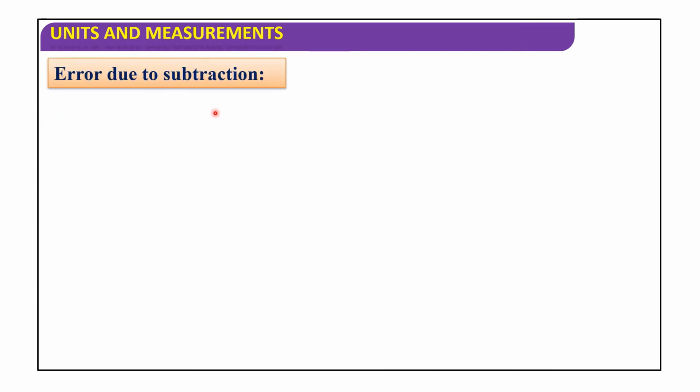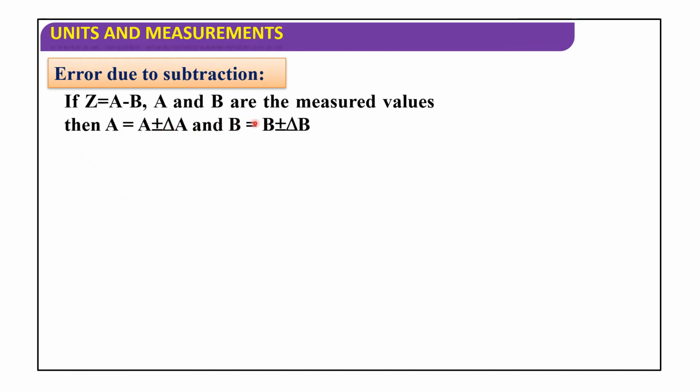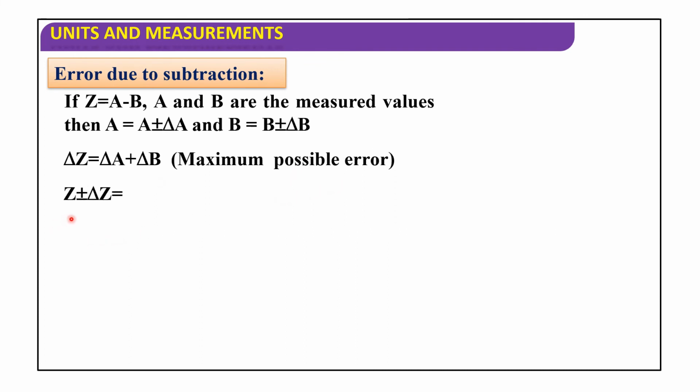Error due to subtraction. If z is equal to a minus b, where a and b are the measured values, then a is equal to a plus or minus delta a and b is equal to b plus or minus delta b. So delta z is equal to delta a plus delta b, the maximum possible error. Z plus or minus delta z is equal to a plus or minus delta a minus b plus or minus delta b.